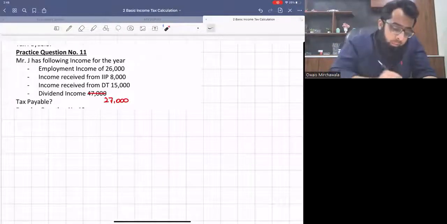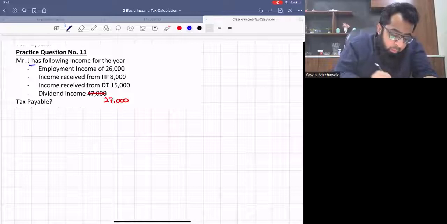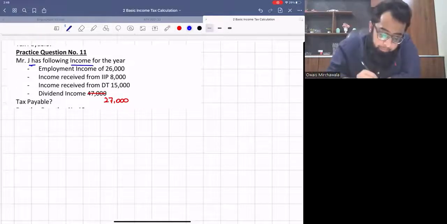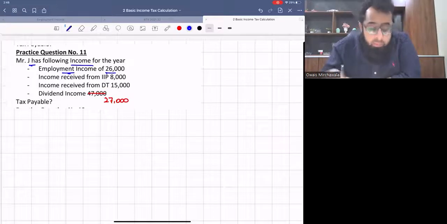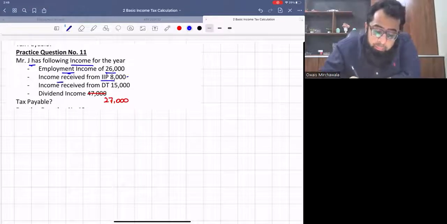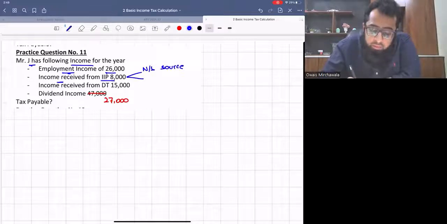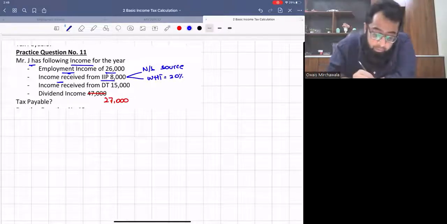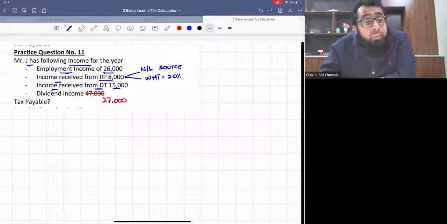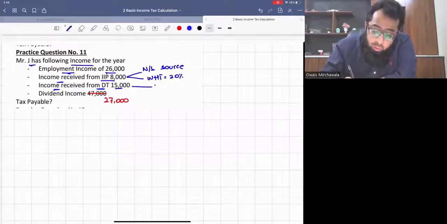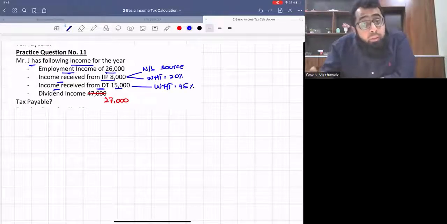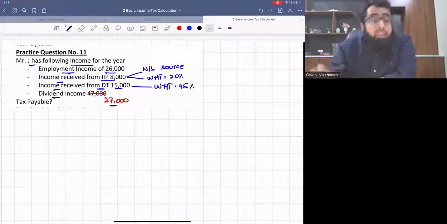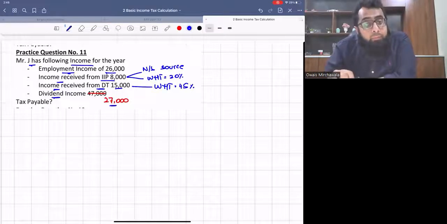Okay, so in practice question number 11, he's saying that Mr. J has the following incomes. Let's look at it. Employment income 26,000. Income received from IIP 8,000. Now, since he is silent, we will assume it as a non-saving source, and withholding tax will be 20%. Then income received from DT is 15,000. DT always has withholding tax of 45%, and it is always a non-saving income. And then we have dividend income of 27,000.